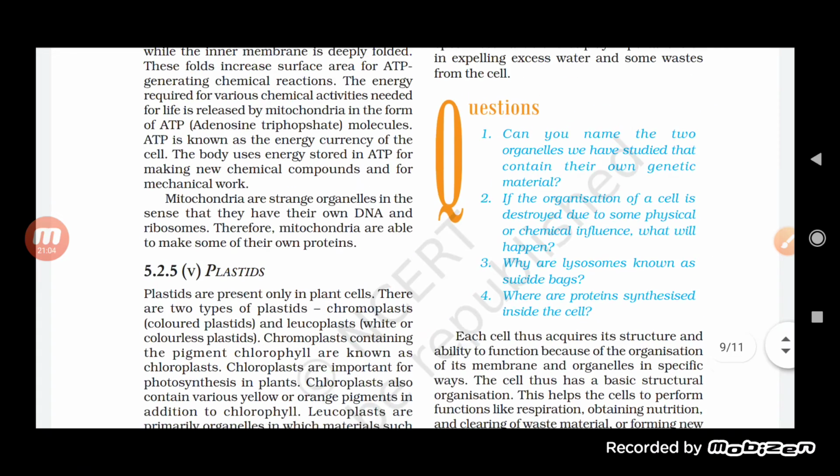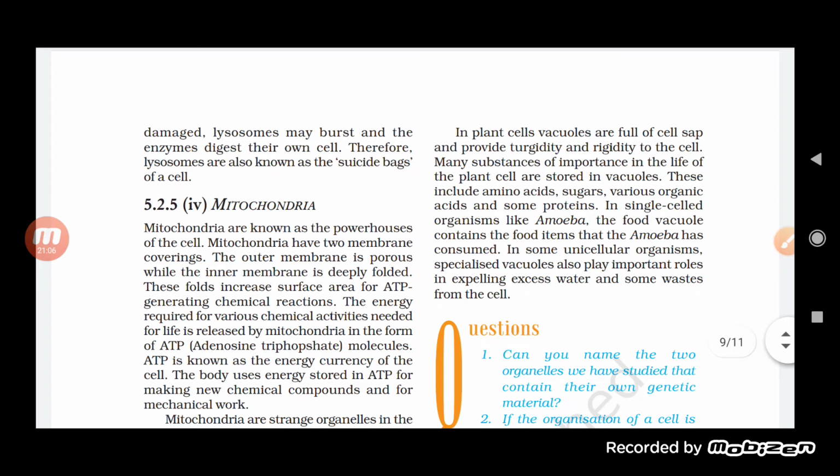Now what is the role of this vacuole? First of all, it will help in providing turgidity and rigidity to the cell. Absorbing water gives turgidity and rigidity, so that obviously will not make a cell plasmolyzed. As well as that, a lot of important things of the plant cell are stored in the vacuole, like amino acids, sugar and protein. These are all included in the vacuole.